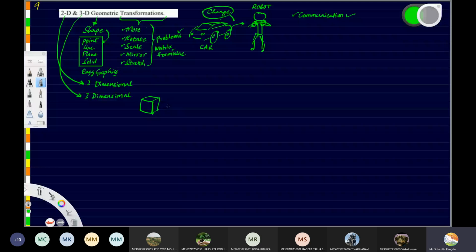So we have a total of 3 directions, 3 dimensions: x, y, and z. If your object is in 3 dimensions, then it is called a 3D or 3-dimensional object. But if your object is just in 2 dimensions, only x and y are enough to define your object, then this is a 2D object. Correct? Am I correct?